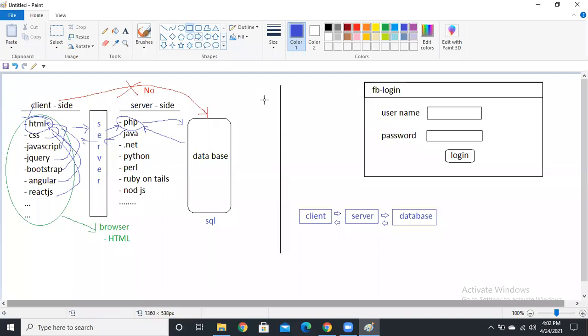So this is it. If you want to develop any type of application, whether it is desktop, web, or mobile, we need these three, guys: client-side, server-side, and database. PHP is a server-side scripting language. It's a server-side scripting language. Clear here? Is there any question?